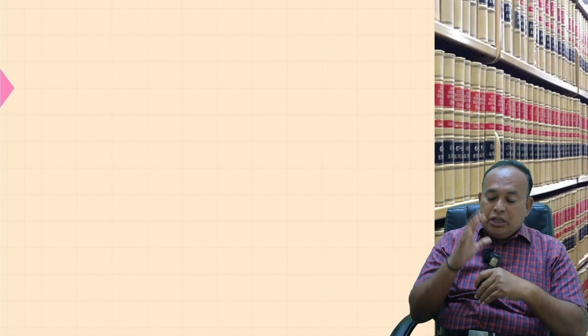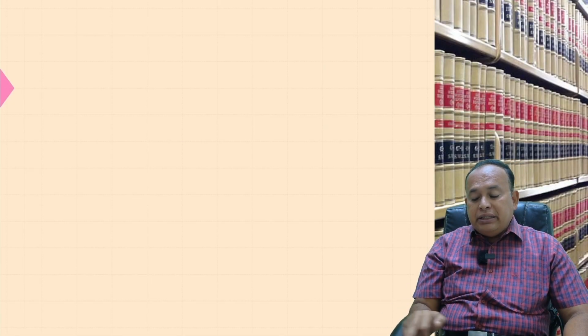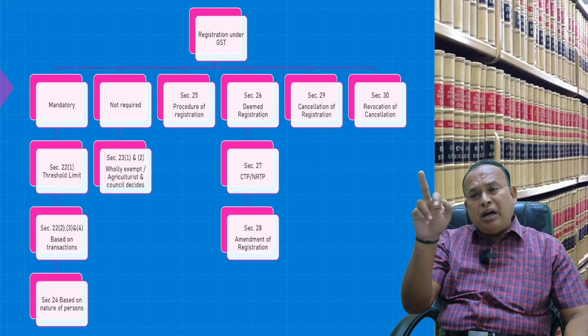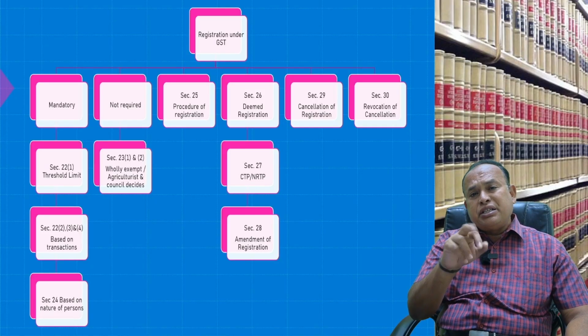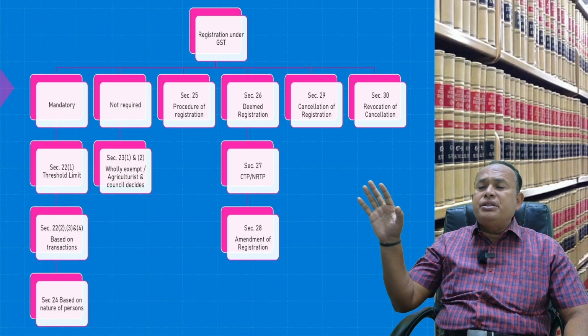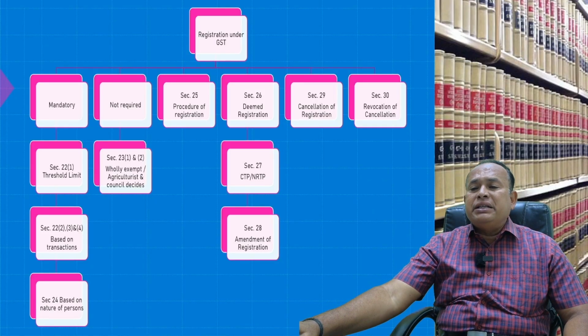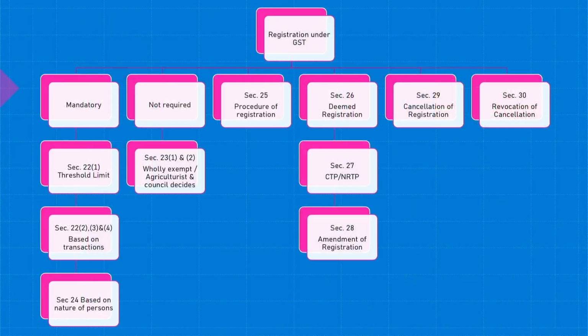If you refer carefully, this is the entire outline of the GST registration chapter. Mandatory registration comes into picture with section 22, the threshold limit. Thereafter, amalgamation, succession and all. Thereafter, transaction based, and then the basic nature of persons, section 24.